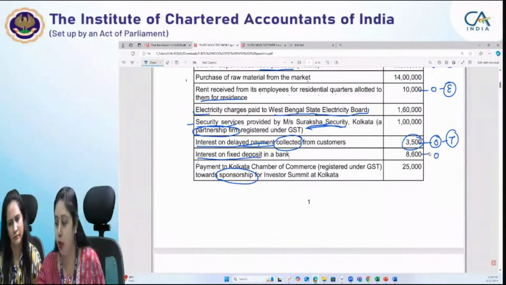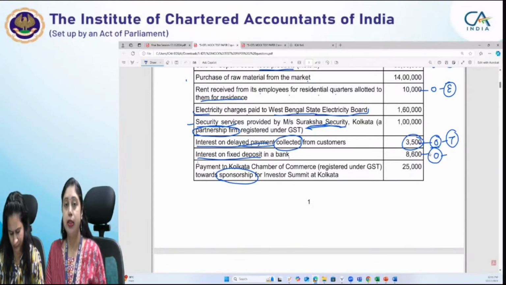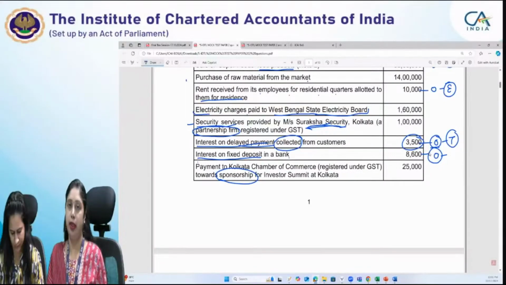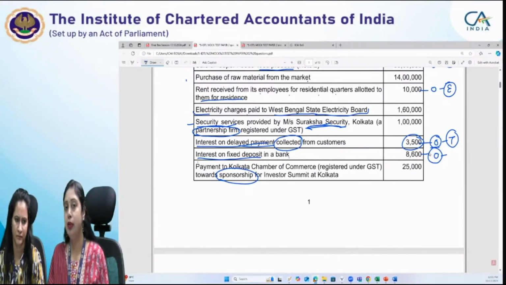This is also an outward supply, but since we know that services provided by way of loans or deposits, for which the consideration is received in the form of interest or discount, are exempt by Notification Number 12/2017, that is exempt. So this interest on fixed deposit in a bank, whatever amount we have kept in a bank, whatever interest any business is receiving from the banks, is exempt from GST. So this is an exempt entry.